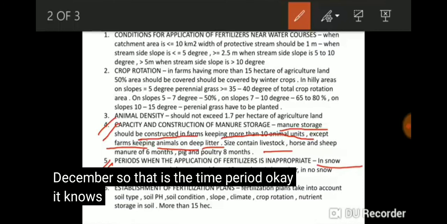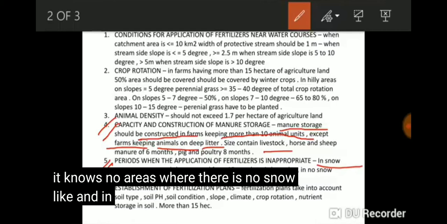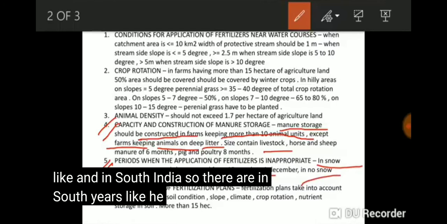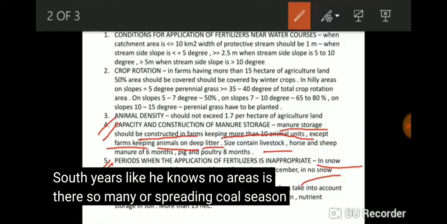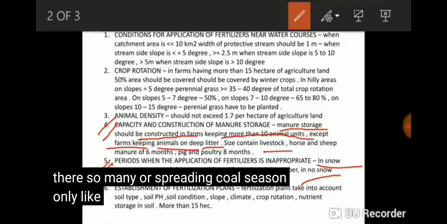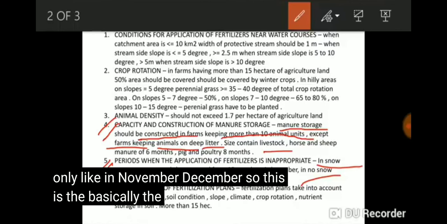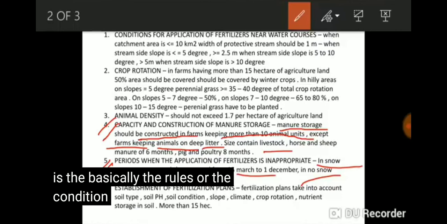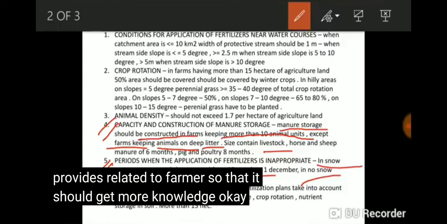In no snow areas, where there is no snow, like in South India, manure is spread in the cold season only, like in November, December. So these are basically the rules or conditions which GAP provides to farmers, so that they get more knowledge.